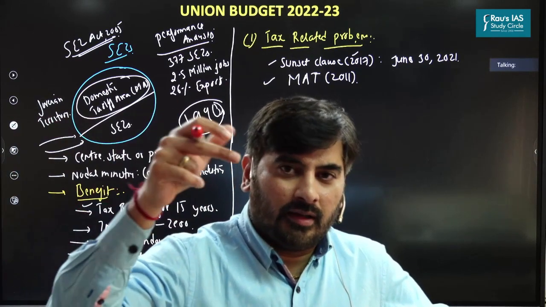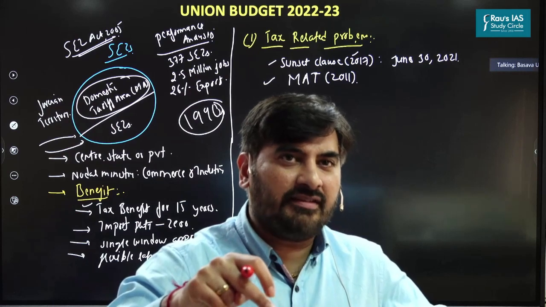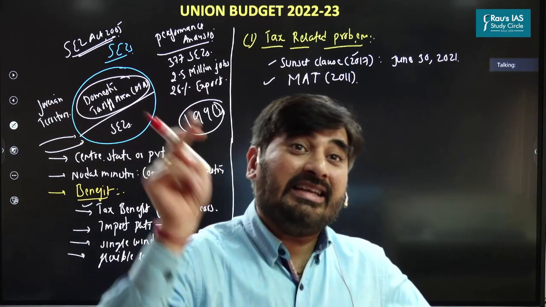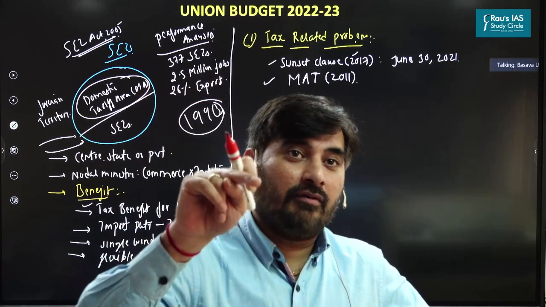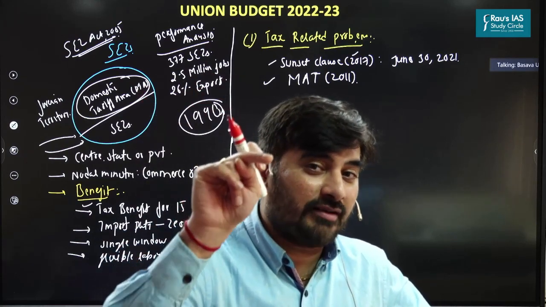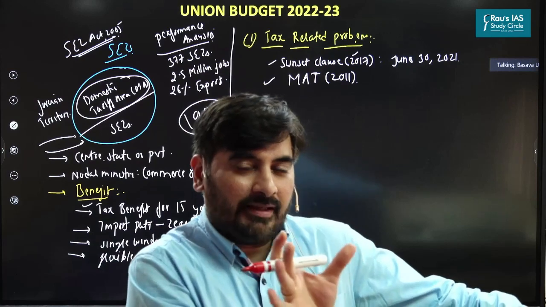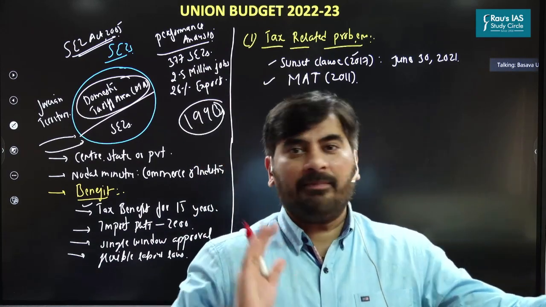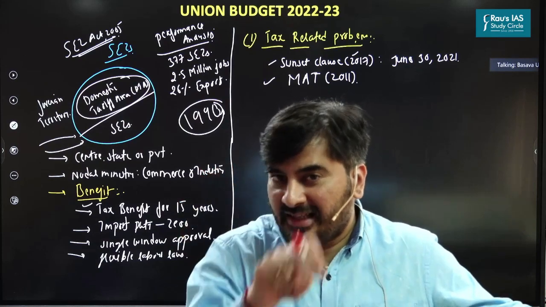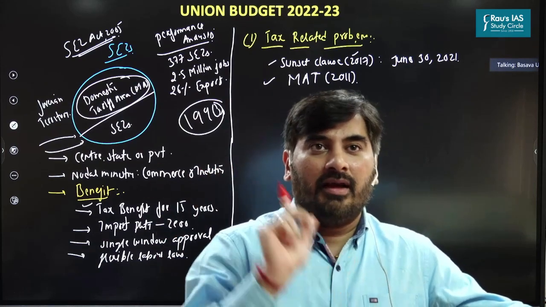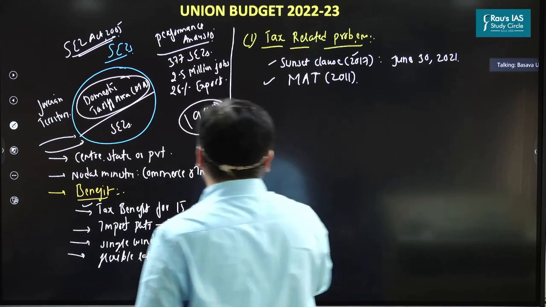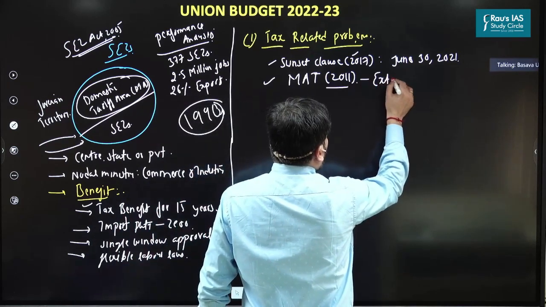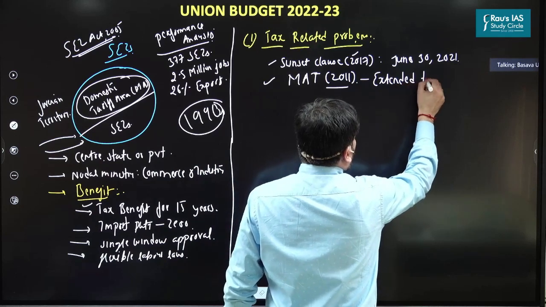So, should MAT be applicable to such companies, ideally? But initially, when we came up with the SEZ Act 2005, we said that MAT will be applicable only to the companies in the domestic tariff area and it will not be applicable to companies in the SEZ initially. But later, the government changed its stance. In the year 2001, we extended the MAT even to the SEZs.